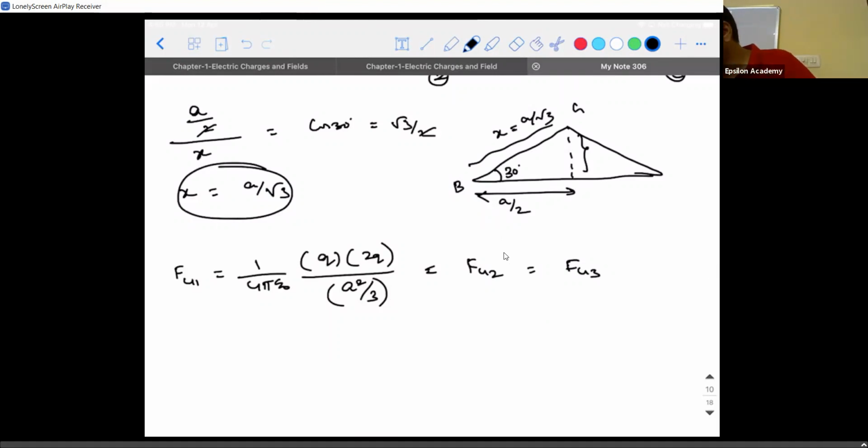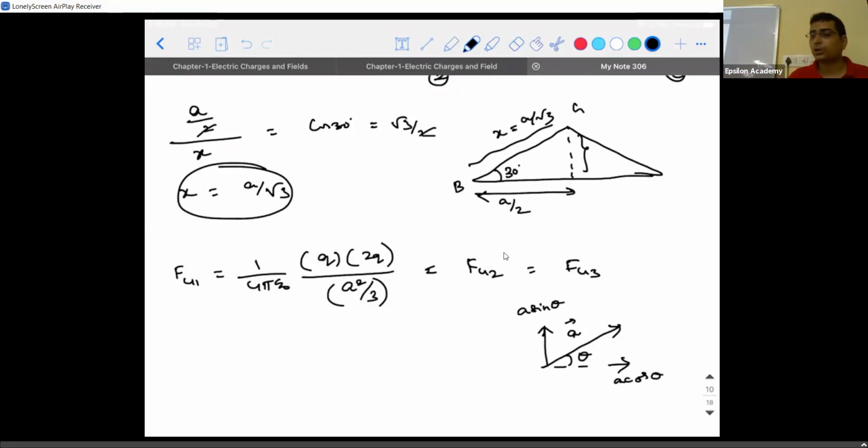Just to recollect the basics, if I take this as a vector making an angle theta with the x-axis, what are the two components? A cos theta and A sin theta, obviously. Wherever theta is there, cos will be existing. So the horizontal component is A cos theta, and the vertical component will be A sin theta. This is called resolution of vectors.